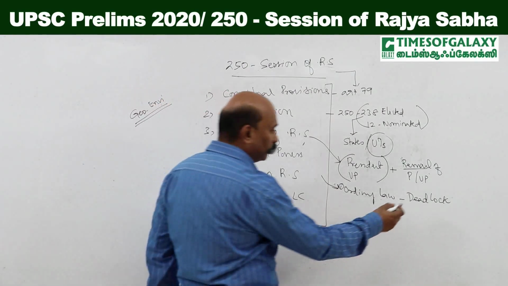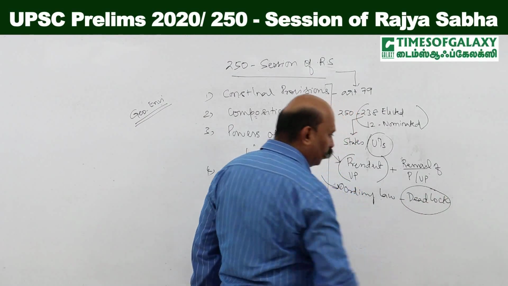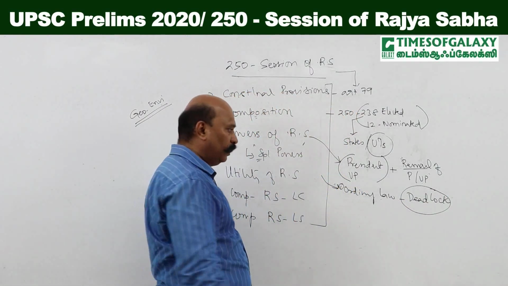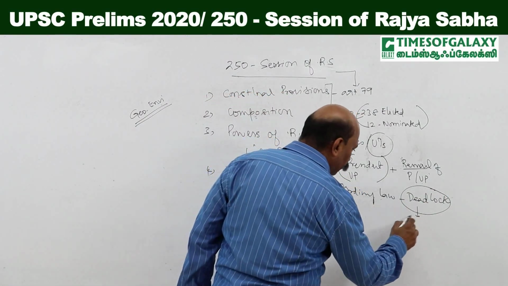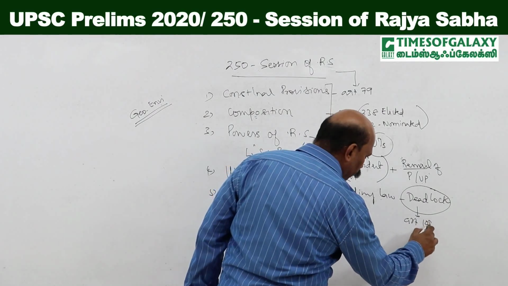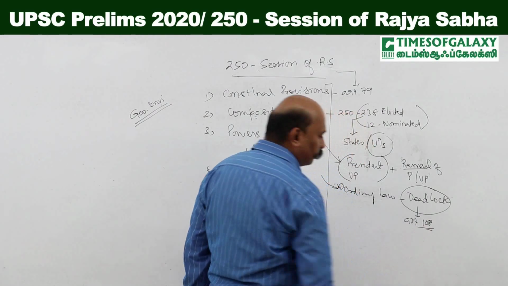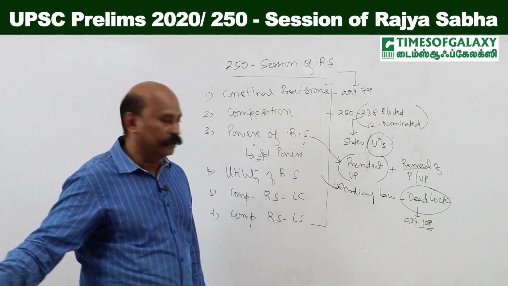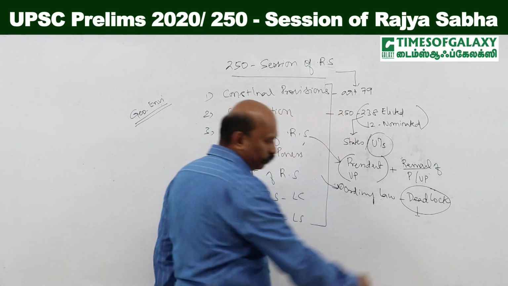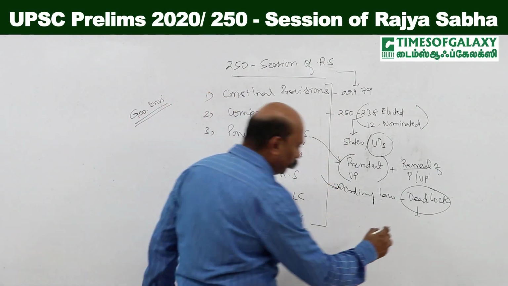Such a situation is called a deadlock between the two houses of the Parliament, and the President can call for a joint session of both the houses of the Parliament.